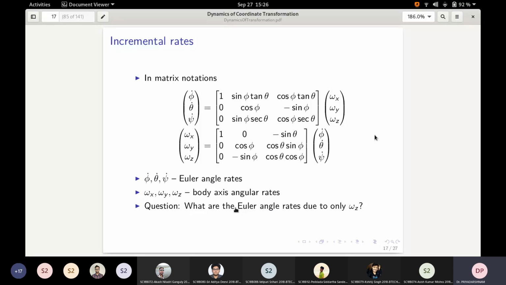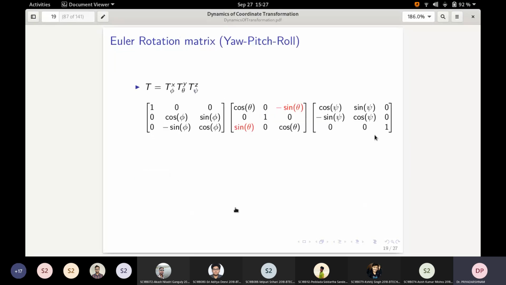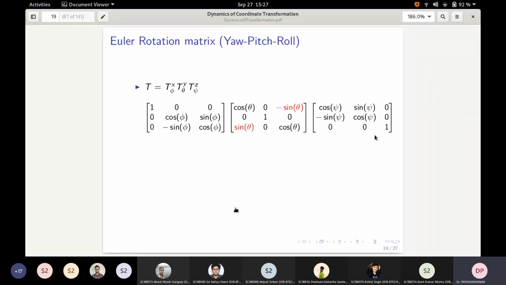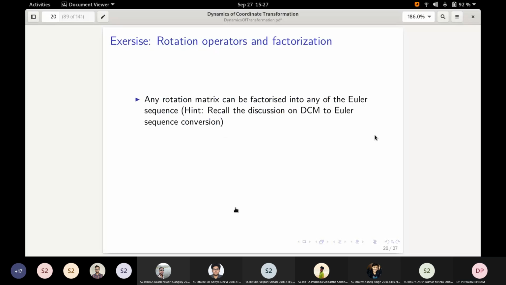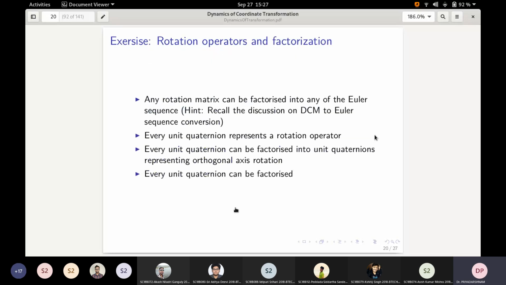Okay, so let us now move. These were left as exercise. You can work it out. I am not going to do it. Instead of taking r into q, the perturbation is taken as q into r. It's the same thing. You have to repeat all whatever we have done. Then you will get the appropriate expression. And then we also talked about some more exercises where factorizations were considered.